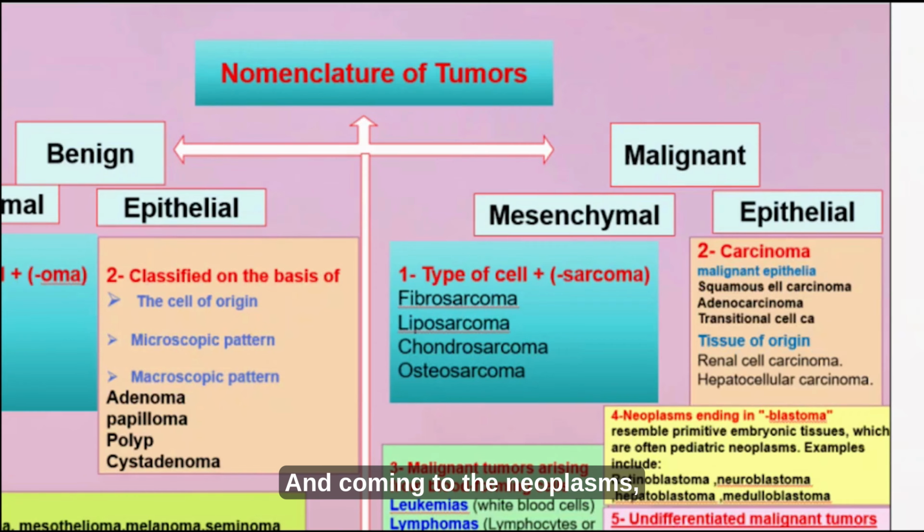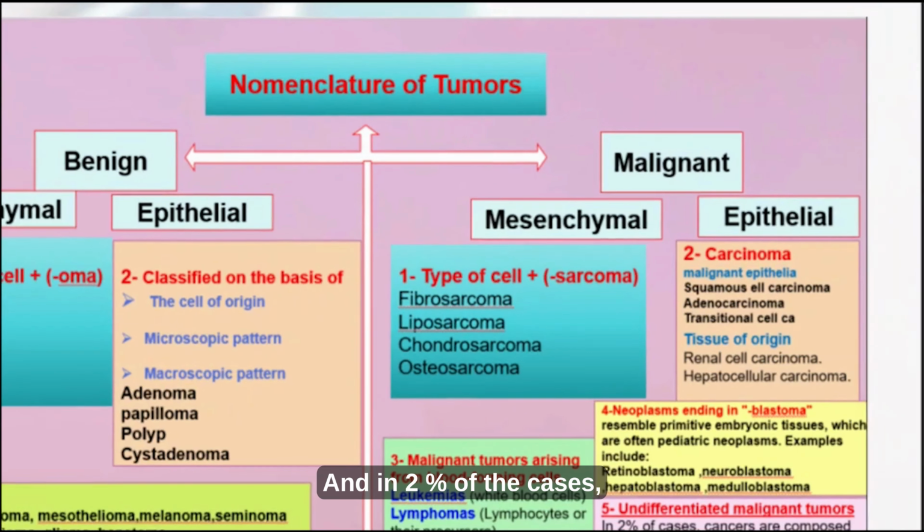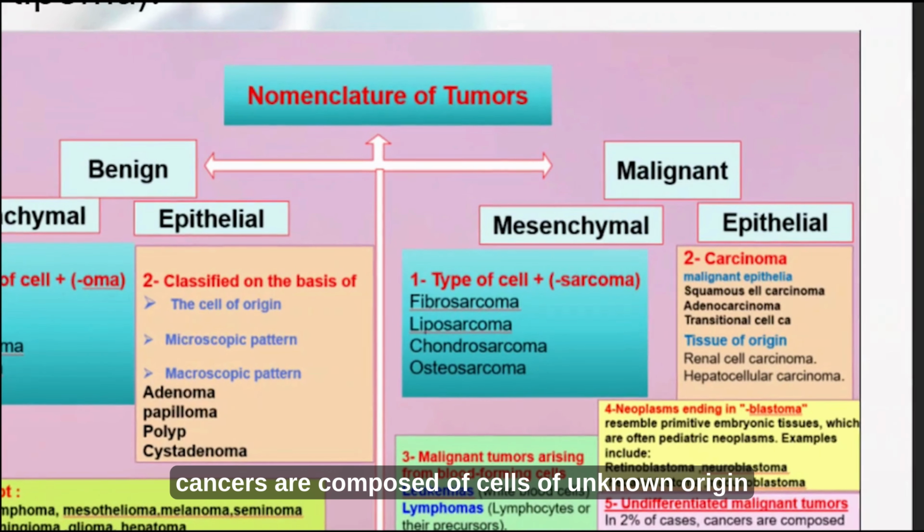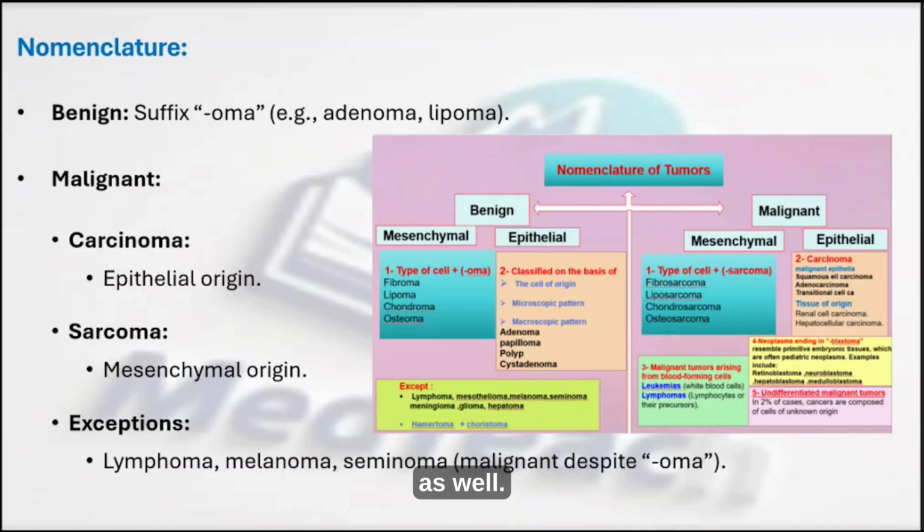And coming to the neoplasms, some of the neoplasms can also have origin from the primitive embryonic tissues. So they are often pediatric neoplasms. Such malignant tumors are given the suffix blastoma. For example, retinoblastoma, neuroblastoma, hepatoblastoma, medulloblastoma, etc. And in 2% of the cases, cancers are composed of cells of unknown origin as well.